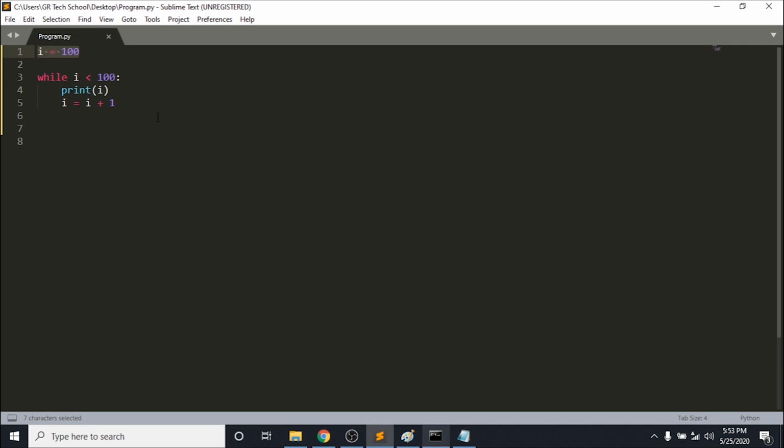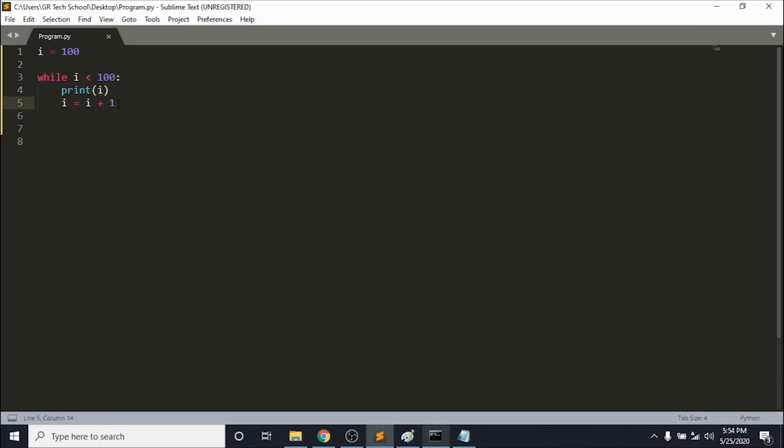Like that, the while loop works in this manner. So I think you have understood the concept behind it. It checks the condition here, and if the condition is true, it will execute. Otherwise it won't work.